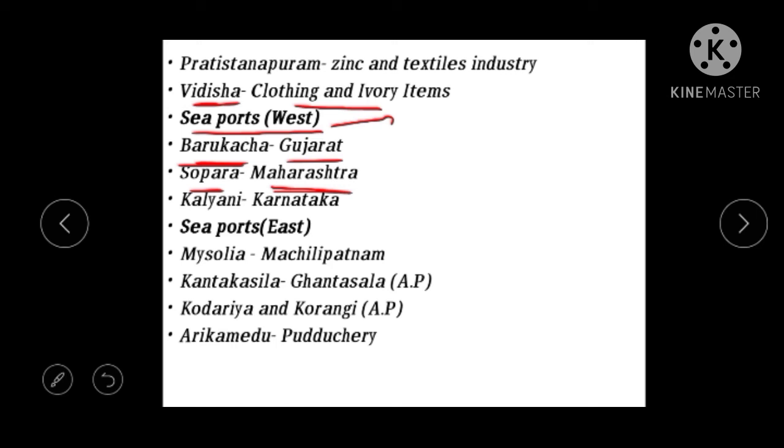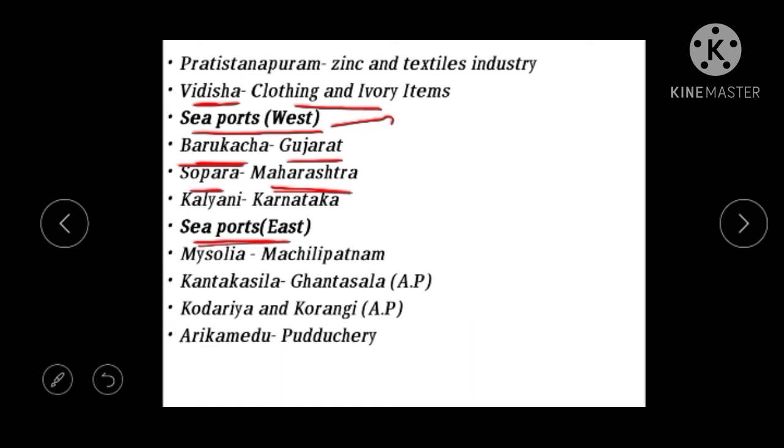Then we see the seaports on the eastern side of the Satavahana Empire, that is the Bay of Bengal side. So we see Mysolia. Mysolia is one of the important seaports of the Satavahanas, which is known as Machilipatnam nowadays. And the next one, Kantakasila. Kantakasila is in Ghantasala, part of Andhra Pradesh. And we see Kodura and Korangi. These are the two important seaports on the eastern side, located in Andhra Pradesh.